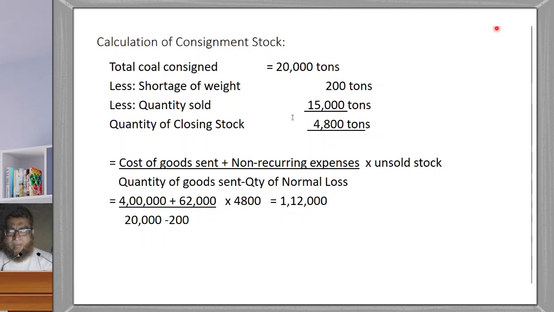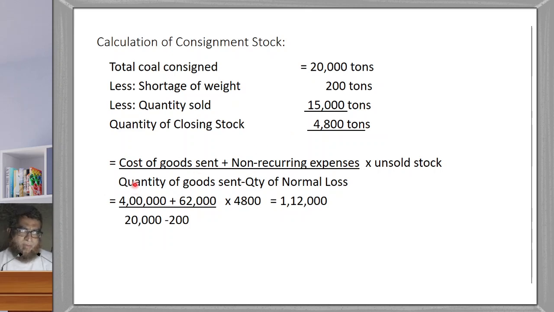Out of 20,000 tons, there is a reported shortage of weight, which is a normal loss, so that should be deducted: 20,000 tons minus 200 tons. Then the quantity of coal sold is 15,000 tons. So 20,000 minus 200 minus 15,000, you get the quantity of closing stock, 4,800 tons.